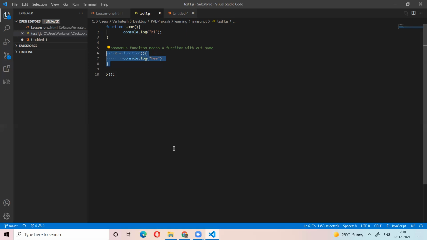Actually, anonymous functions without names are immediately invoked, so we can call them immediately, whenever we want. For example, whenever we call it, immediately it will run. Okay, yes, sir. For example, if we call x again like this, then two times it will print, right?